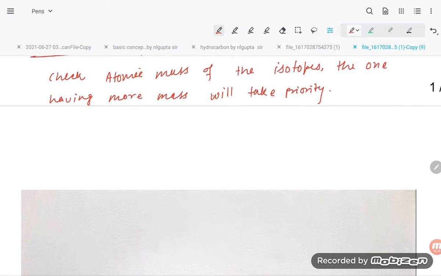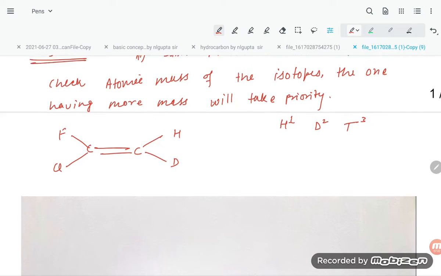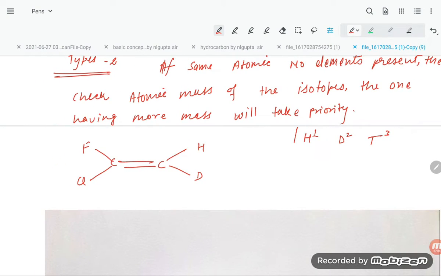Now see, one problem I am giving you. C double bond C is there, and here fluorine is there. This is chlorine, this is hydrogen, deuterium. That is, students, hydrogen, deuterium and tritium. Hydrogen is 1, deuterium is 2, tritium is 3. These are the atomic masses.